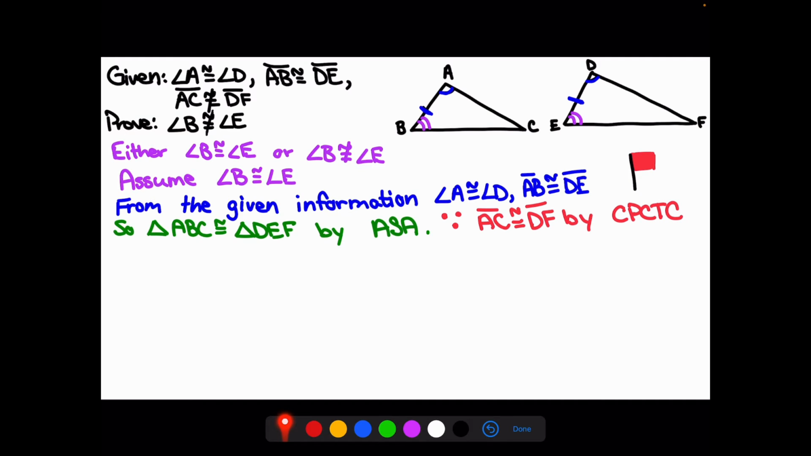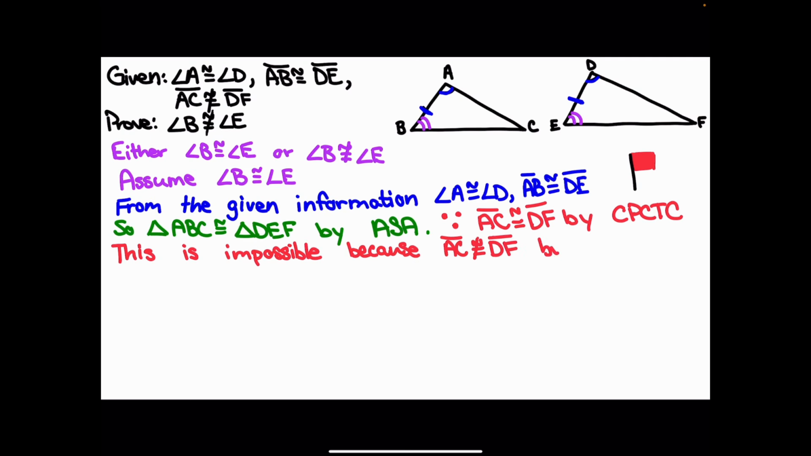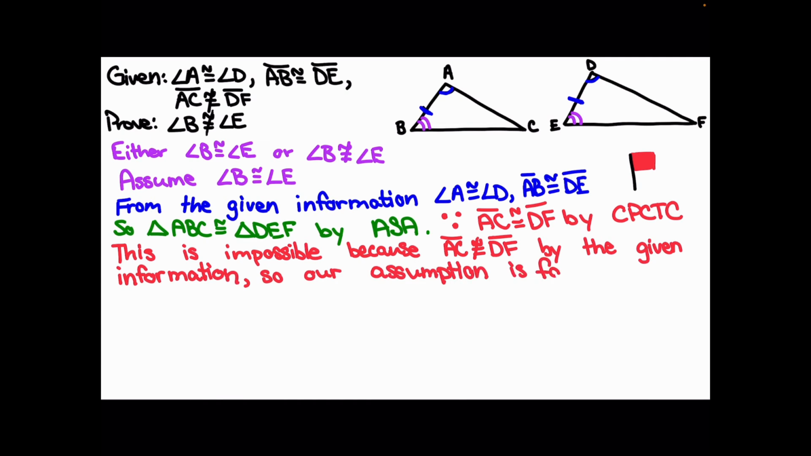Now, these two segments are congruent by CPCTC, because if the triangles are congruent, then the corresponding parts are congruent. But this is a big red flag, because in our given information, it clearly says that AC is not congruent to DF. So this is a contradiction. This is our contradiction, which makes this impossible. So because AC is not congruent to DF from our given, our assumption is false.